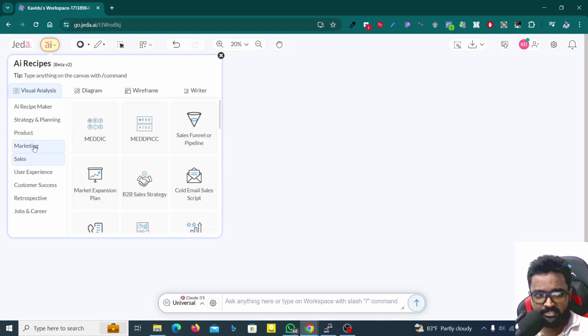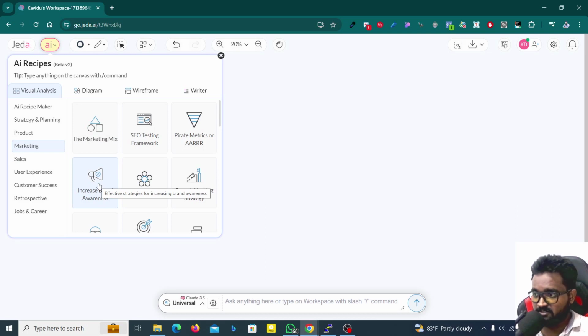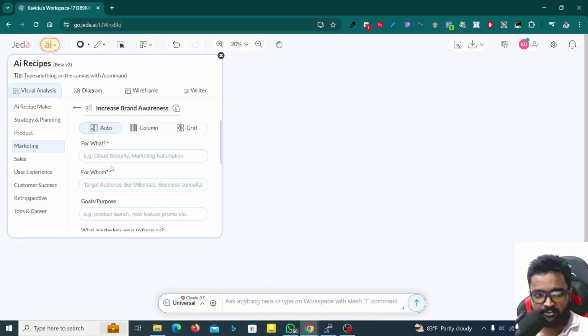Here you got the AI recipe on marketing section. And here you can click on this increase brand awareness. So this is what I'm going to discuss today, increase brand awareness. Just click on it, and here you have to type what you need, actually what is the service that you need. Okay, I'm going to type cloud security here. Cloud security, and for whom, so what is the target audience, I think. For that I'm going to type businesses. I'm going to type a general answer, businesses, that's all.